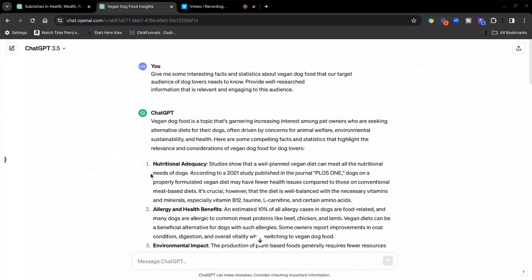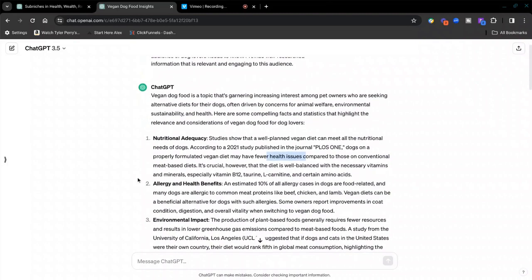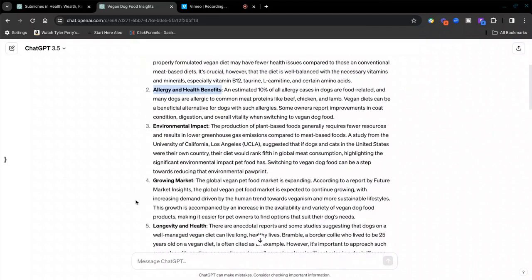As you see right here, it has the nutritional adequacy studies for dogs. It's great for dogs that have health issues, and also the allergy and health benefits, which my friend uses for her dog. It has so many great things about feeding vegan dog food to your pets.